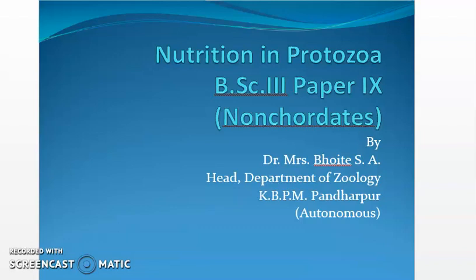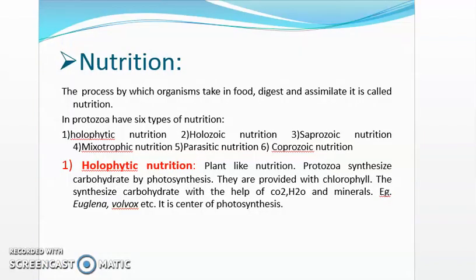In BSc 3 syllabus, paper number 9, the name of the paper is Non-chordates. In the non-chordates syllabus, the name of the topic is nutrition in protozoa. The first point is: what is the meaning of nutrition? The processes by which organisms take in food, digest and assimilate it is called nutrition.